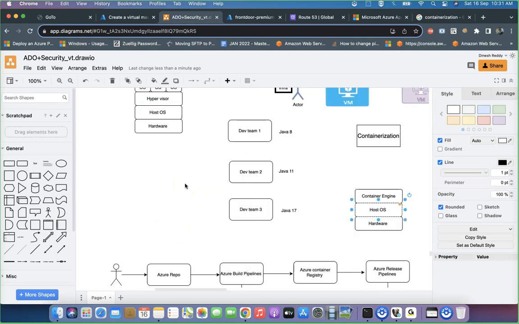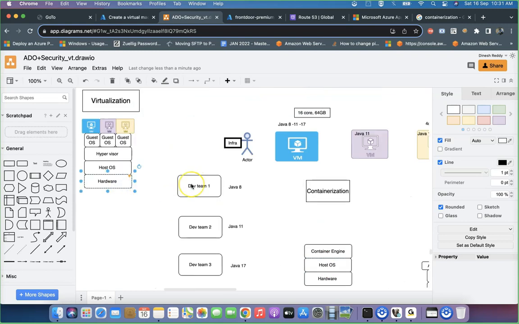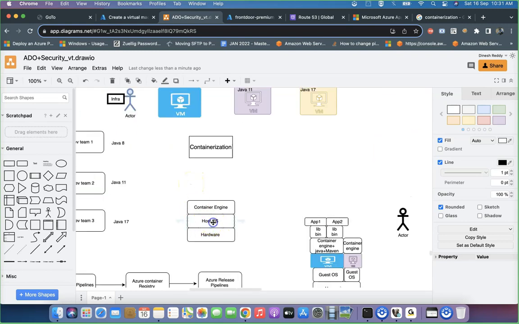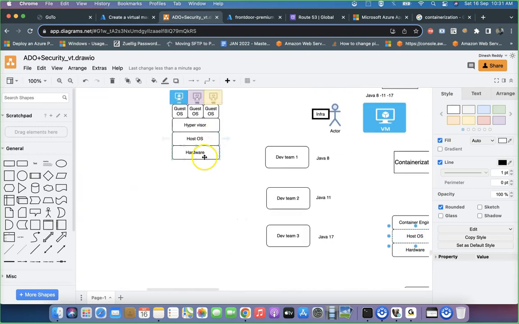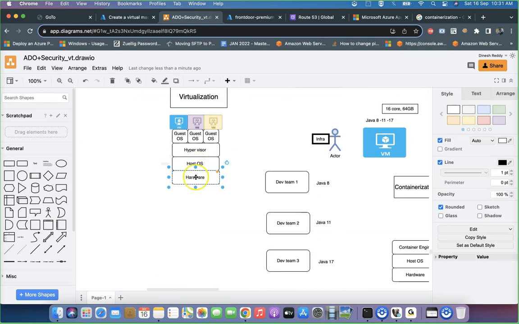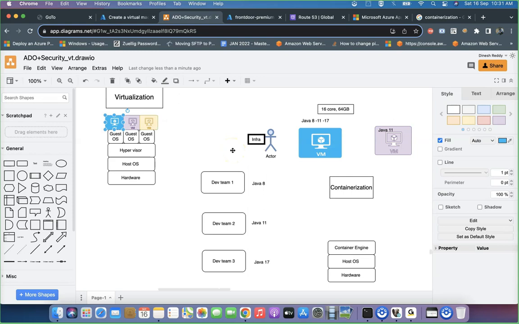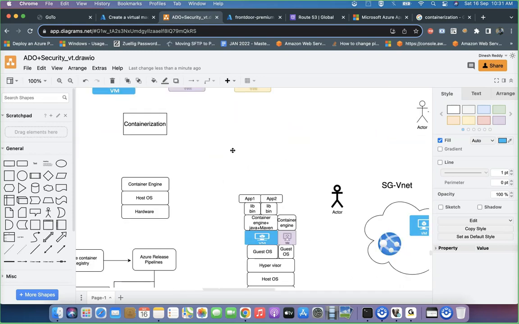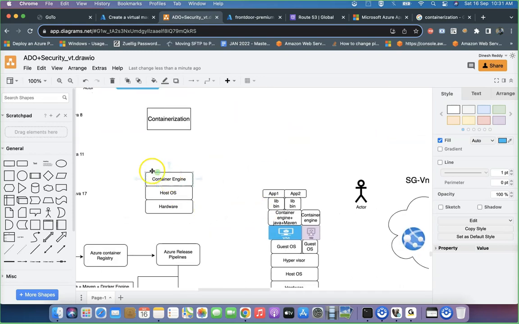See, in the virtualization world, you are splitting the hardware. In the containerized world, you are splitting the operating system. That's exactly the difference here. The virtualization will split the hardware. That is why, even when you go for virtual machines and restart your virtual machine, the booting will always take some time. But here, you're just splitting up the operating system into different containers. It is very easy to bring that particular container up.